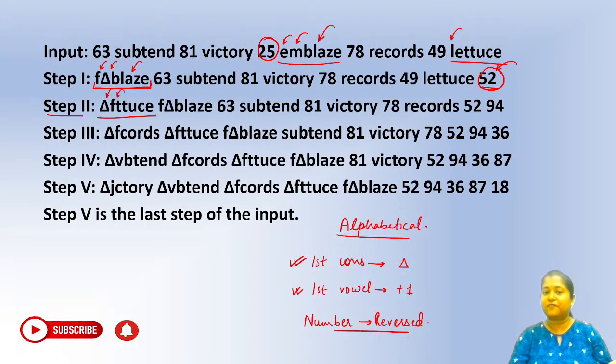And similarly, after 25, which is the next number, you can see that's your 49, right? So 49 as per the increasing order. So after 25 we are getting 49. So it will be your 94 here, reverse.